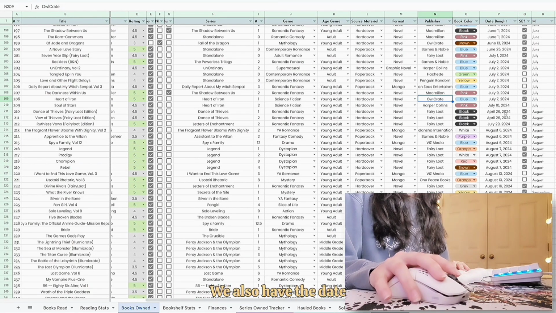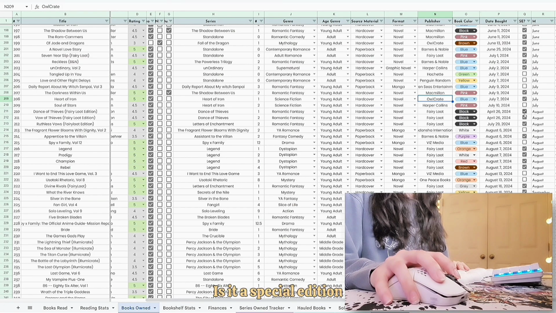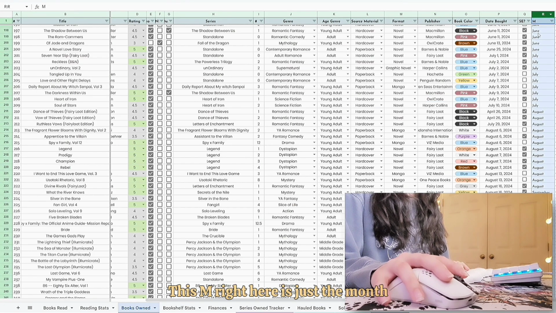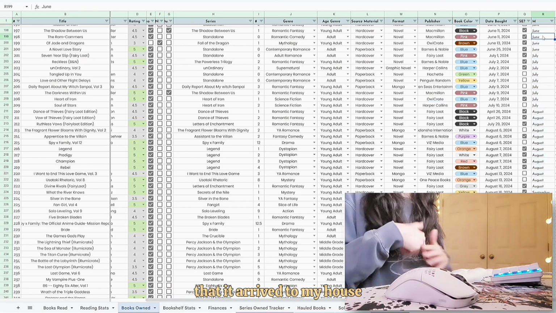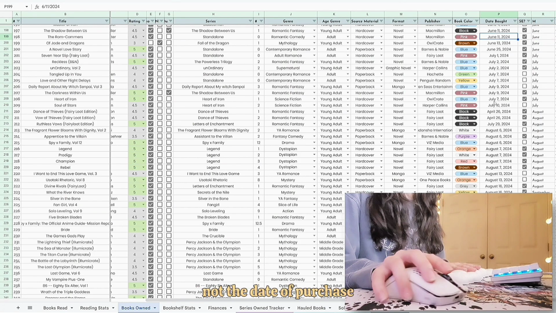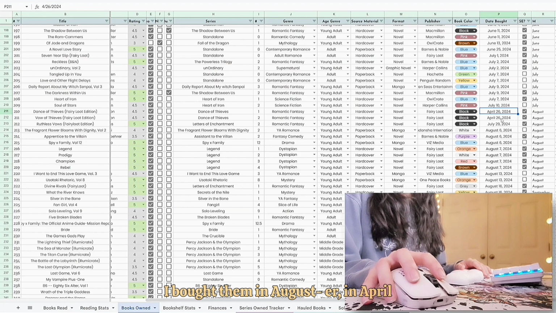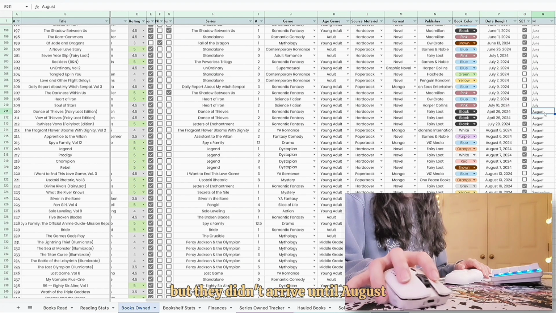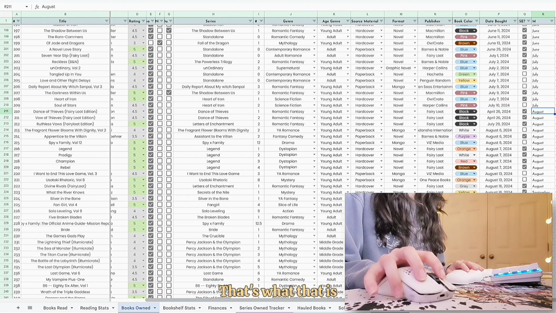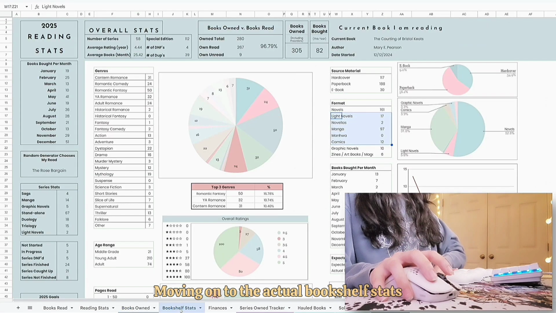We also have the date that I purchased it. Is it a special edition? This M right here is just the month that it arrived to my house, not the date of purchase. So like my Dance of Thieves Fairy Loot edition, I bought them in April, but they didn't arrive until August. That's what that is. Moving on to the actual bookshelf stats.